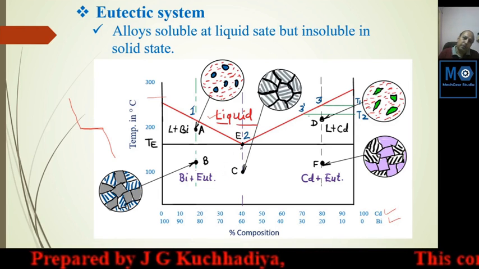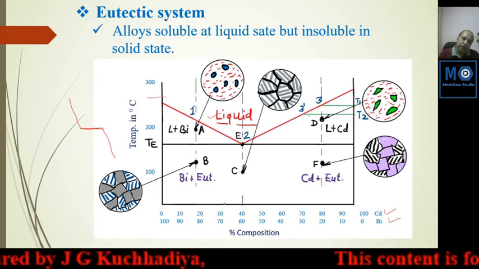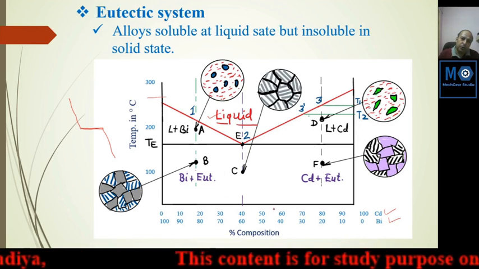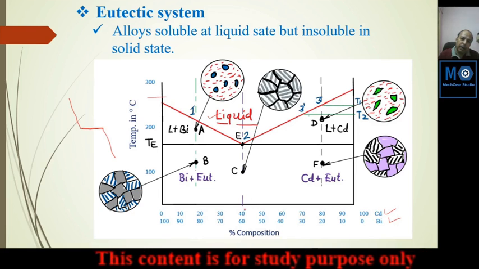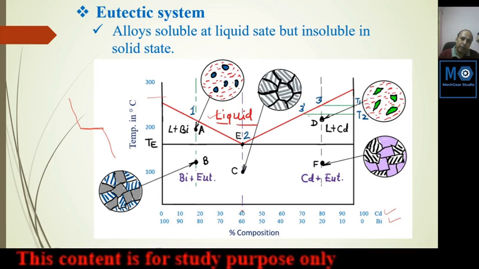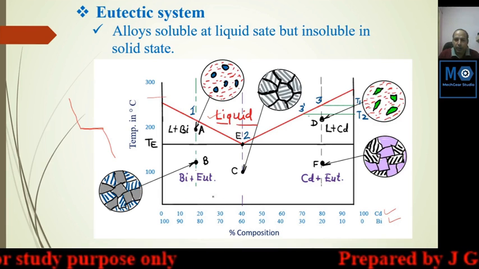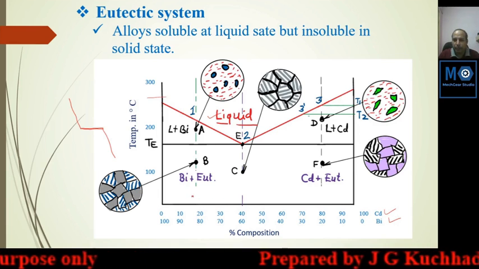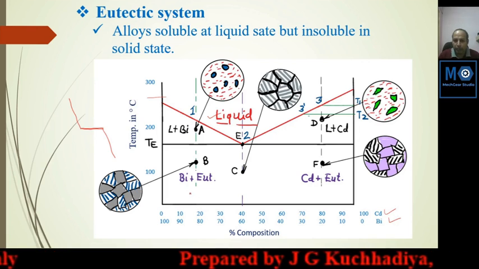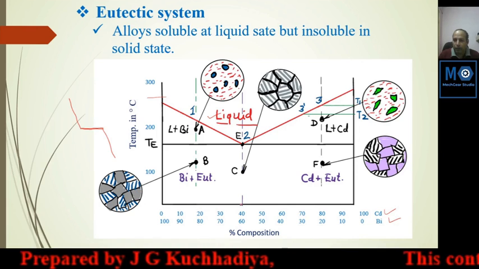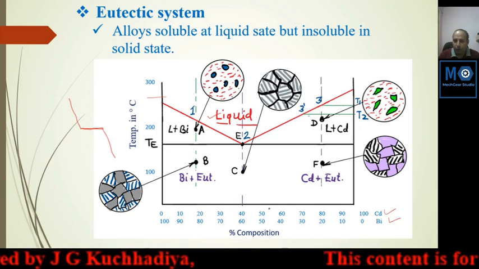From the eutectic point, cadmium goes from 0 to 100%. So for cadmium, this side is known as the hypoeutectic mixture, with lower composition of cadmium.